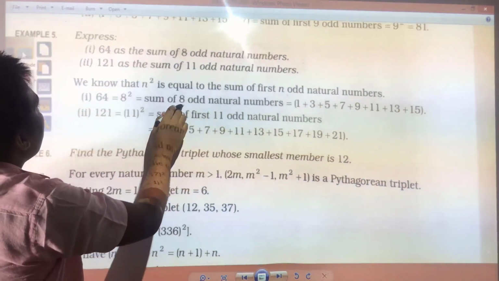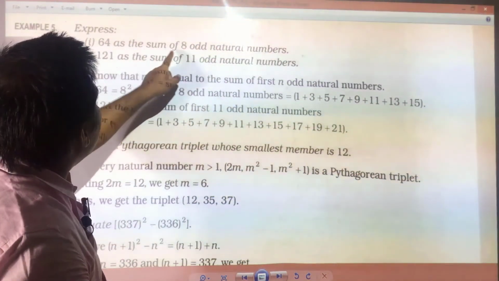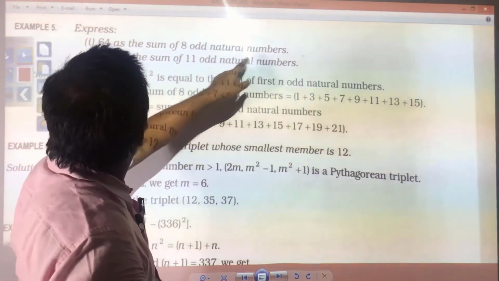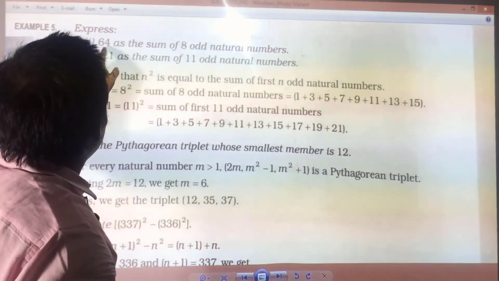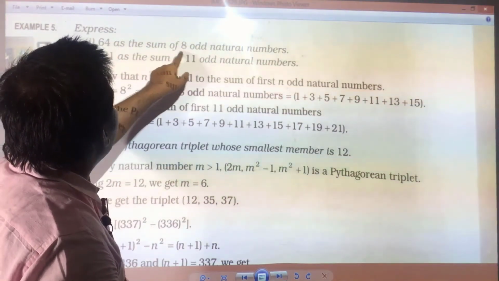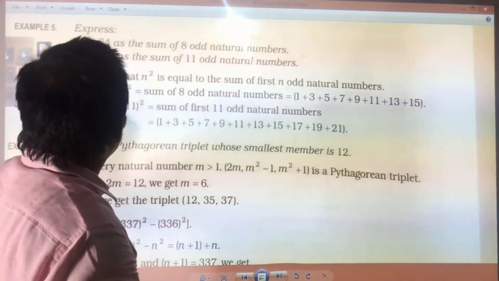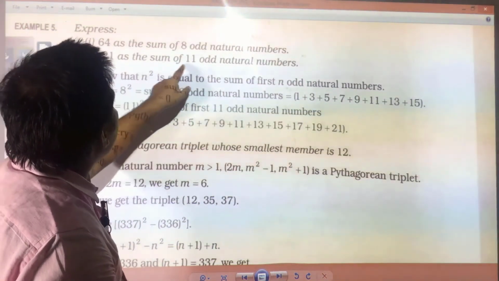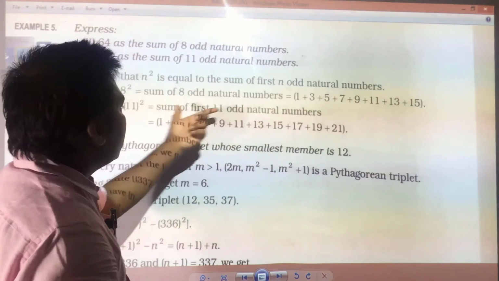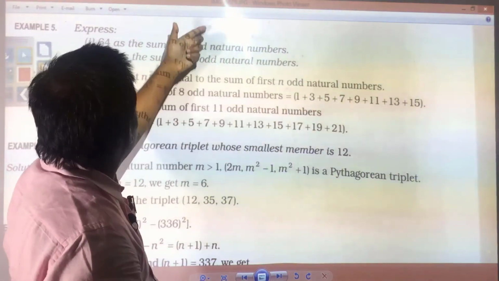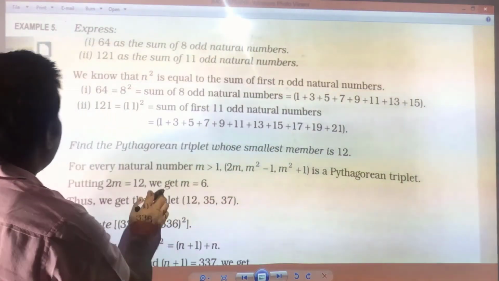Next, you have 64 as the sum of 8 odd natural numbers. You need to express 64 as the sum of 8 odd natural numbers and 121 as the sum of 11 odd natural numbers. So easy it is. It is just the reverse of the previous question.